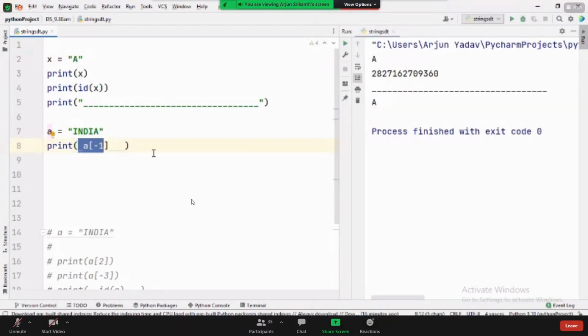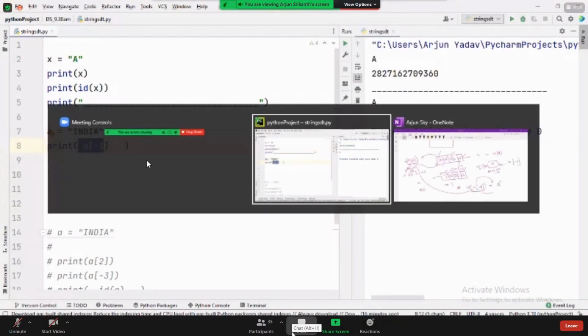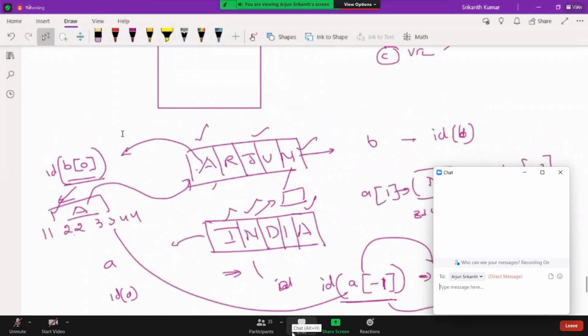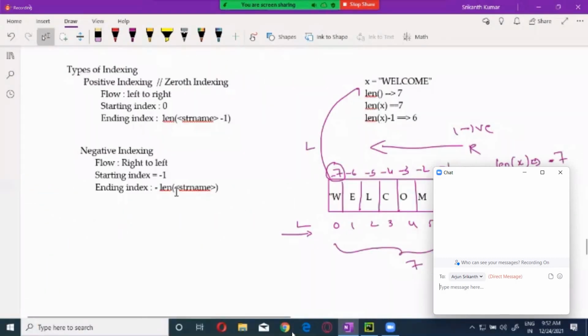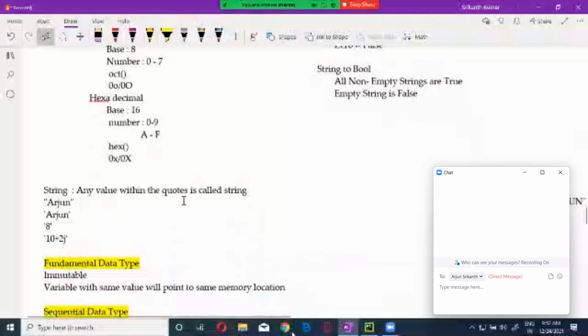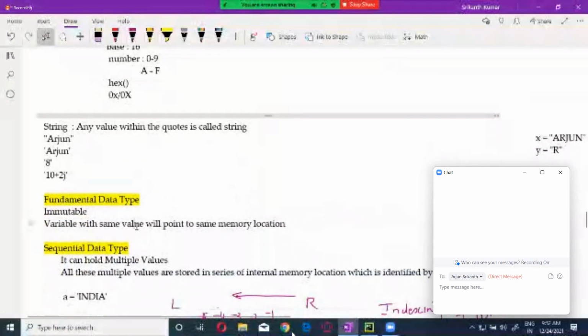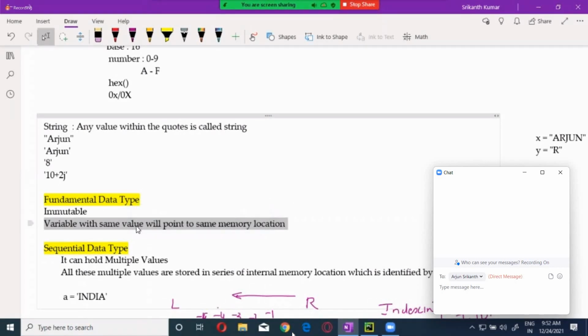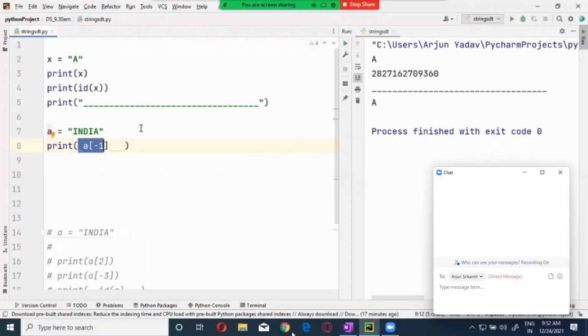Now, what is the fundamental property over here? Variables holding the same value will be pointing to the same memory location. Variables pointing to the same value or holding the same value will be pointing to the same memory location. Here, if you check, what is the variable in the first case? X. What is the variable over here? A of -1. So both should be pointing to the same memory because they are holding the same value.